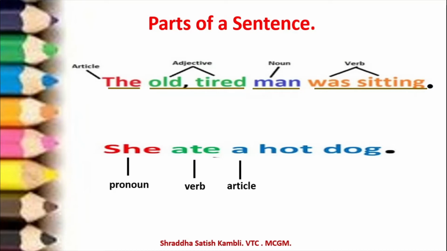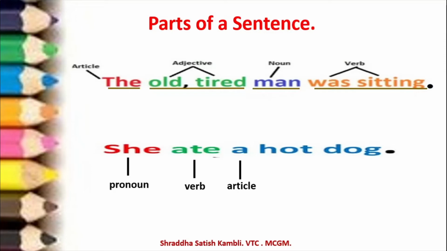Now there, the was the article, it is the definite article. A is the article, it is the indefinite article. In English language, you have definite and indefinite articles. Definite means this particular one, the book, the pen. I want the book, means I want that particular book only.